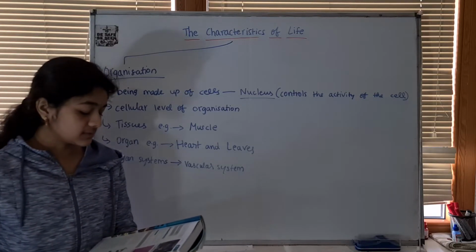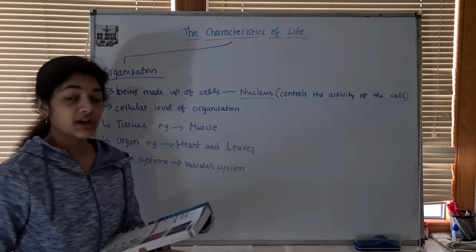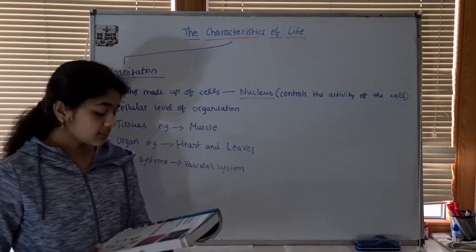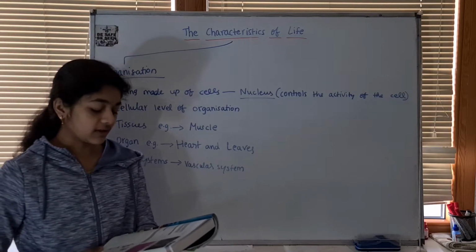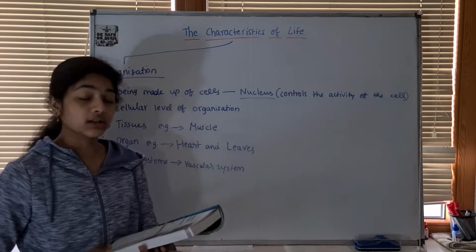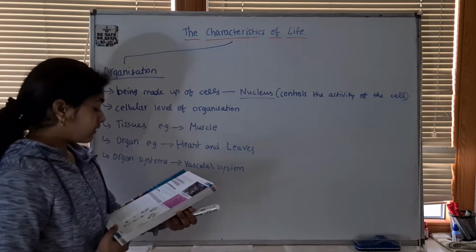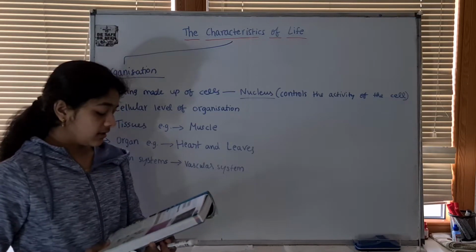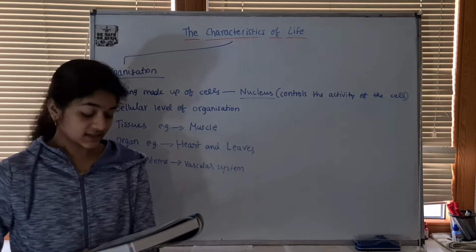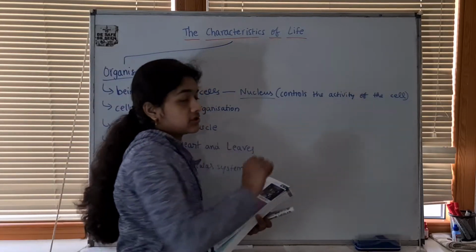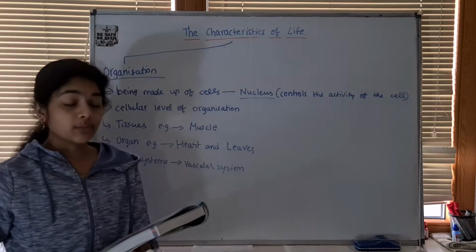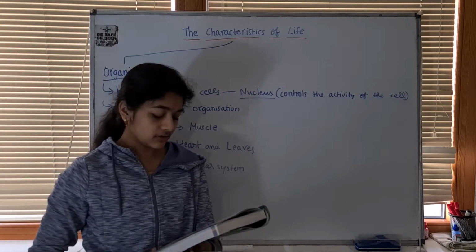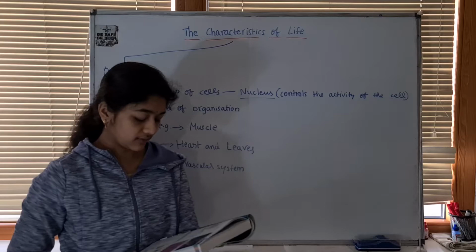Organization refers to organisms being made up of cells, which are themselves highly organized, into tissues, organs, and systems. These chemicals themselves are not alive, but they combine together to form structures in the cell called organelles. The organelles, such as the nucleus, carry out particular functions in the cell. The role of the nucleus is to control the activity of the cell. If it's removed, the cell will die. It's the whole cell working as a unit which carries out the activities of life.